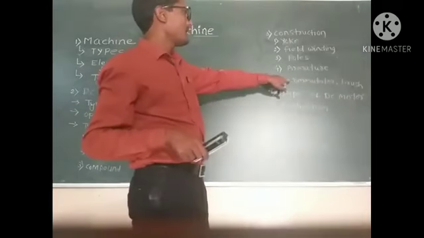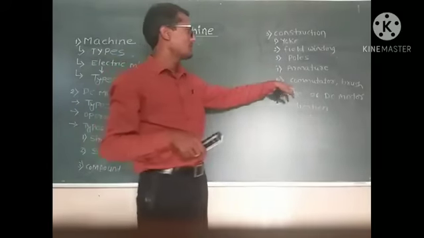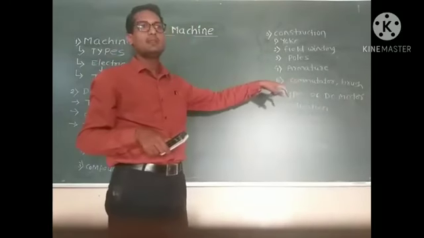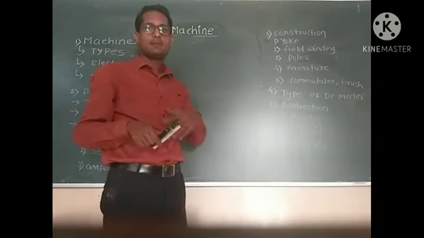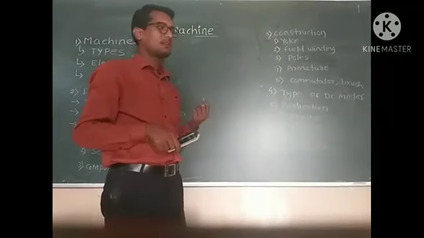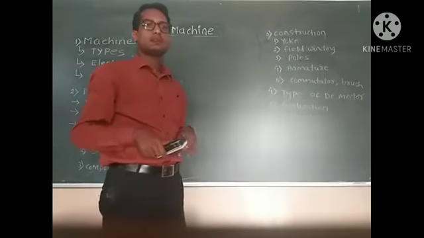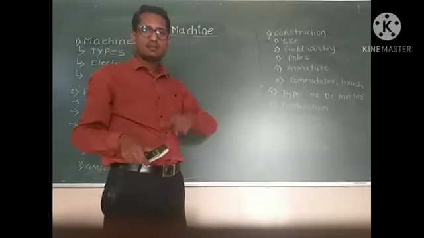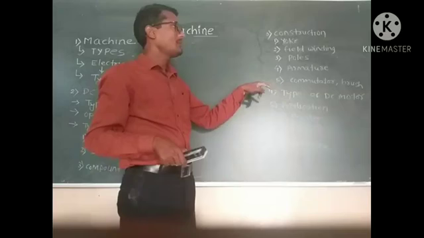After that, commutator and brushes. The commutator and brush assembly is the assembly which gives rotary energy to the stationary part. This commutator is cylindrical in nature and made from copper.